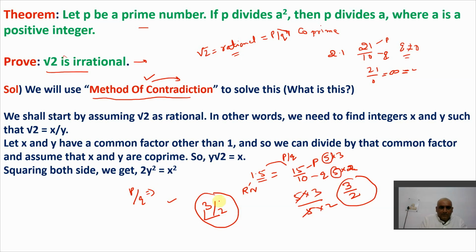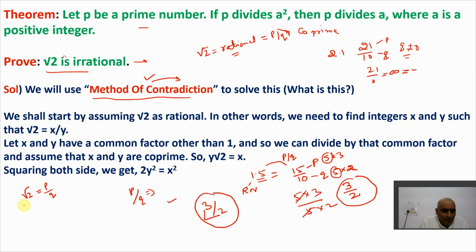So let us say, for example, we need to show root 2 is irrational. First of all, we contradict it. How do we contradict it? We'll say root 2 is rational. If root 2 is rational, it takes the form of p by q, and I need to find that value of p by q which are co-prime. That is for sure. So p by q are co-prime integers. That's the right word to say here.